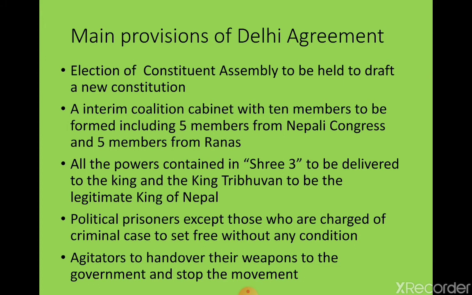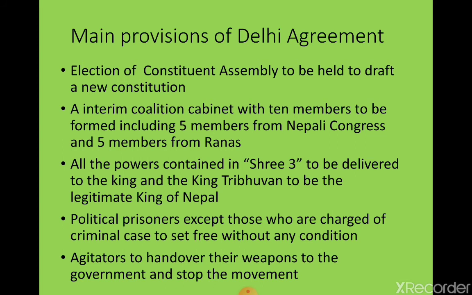As you know, at the time there was a Liberation Army, which means they fought against the Rana regime with arms and ammunition. Those agitators were in the Liberation Army. Now after this agreement, they should hand over their weapons to the government and stop the movement. So it was one of the provisions in which agitators should hand over their weapons to the government so that the government could bring peace in Nepal. In this way, overall, five provisions were made in the Delhi Agreement.